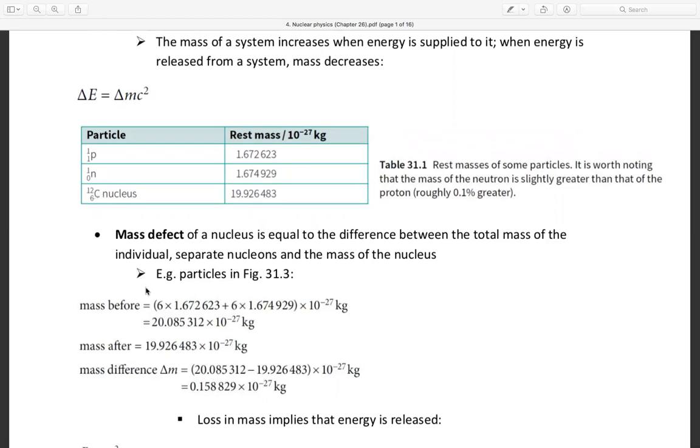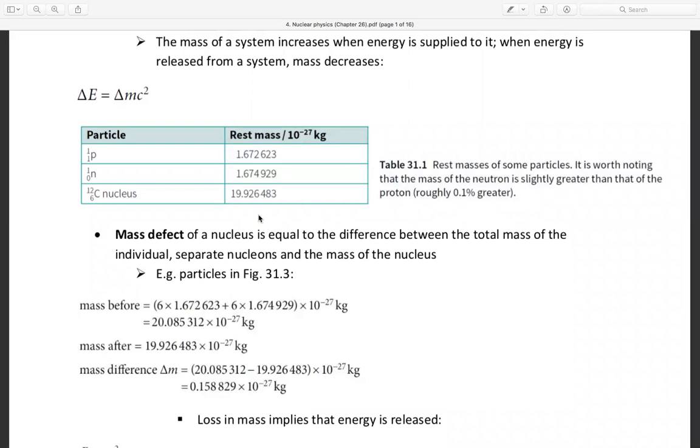Not 6 as the proton number, this is the neutron count. The mass of a neutron is 1.674929 times 10 power minus 27. So we have the mass before as 20.085312 times 10 power minus 27 kilogram.